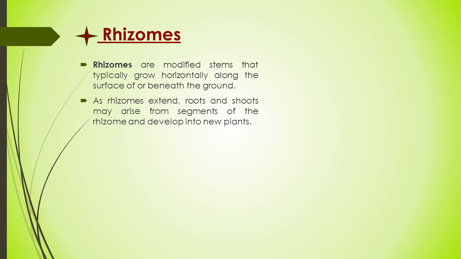Rhizomes are modified stems that typically grow horizontally along the surface or beneath the ground. So it is a horizontal modified stem that remains in the soil. Rhizomes are storage sites of growth substances such as proteins and starches. As a rhizome extends, roots and shoots may arise from segments of the rhizome and develop into new plants. Certain grasses, lilies, iris and orchids propagate in this manner. Edible plant rhizomes include ginger and garlic.